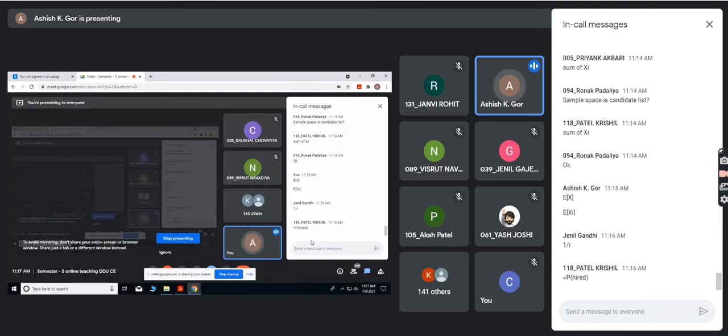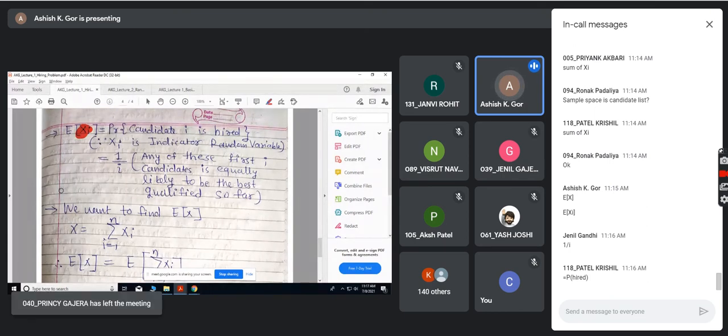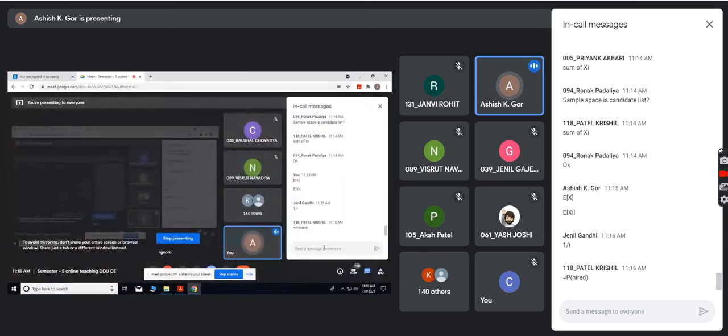So remember, the probability that the ith candidate is higher is 1 by I. Why? Because I have seen how many candidates so far? I candidates only. I am doing this iteratively, one by one. And every candidate is equally likely. In absence of any knowledge, initially every candidate is equally likely. We have to assume this, because we don't know anything about the candidates earlier.